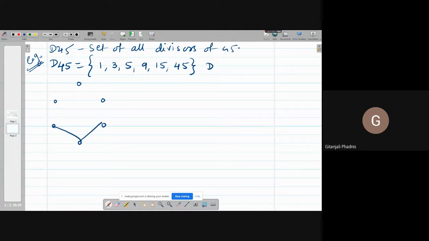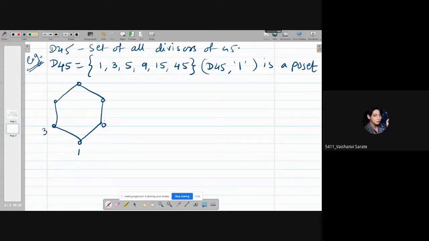So D45 with divides is the poset. Less than or equal is nothing but divides here. One divides every element of D45, therefore 1 is at the bottom. Every element divides 45, so 45 is at the top. Now 1 is covered by which elements? 3 and 5.